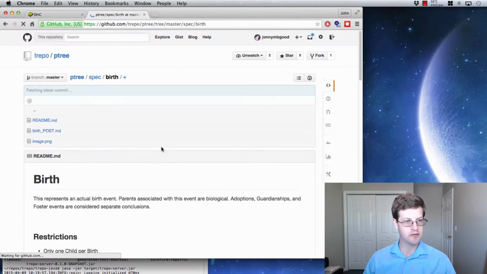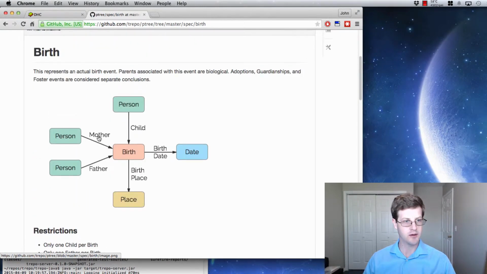Specifically working on pTree death, marriage, and birth, as well as that generic what API that we were talking about before. So, we have a standard birth: mother, father, child, traditional biological birth.